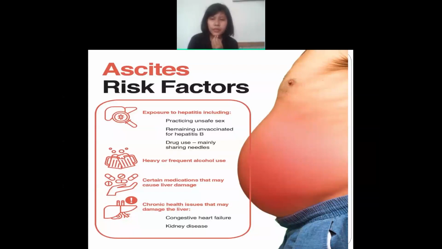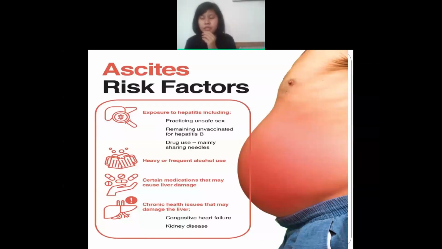Okay, let's see the first. Exposure to hepatitis means if a person has hepatitis. How is hepatitis caused? Practicing unsafe sex, meaning if a person is not using contraceptive devices such as condoms, pills, and so on, the person can get hepatitis, and ultimately it will lead to ascites. Understand?